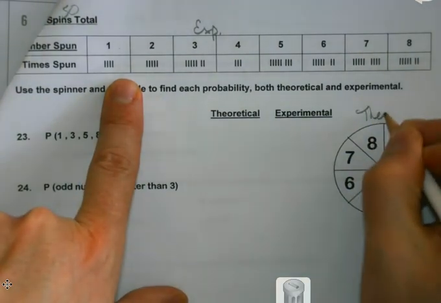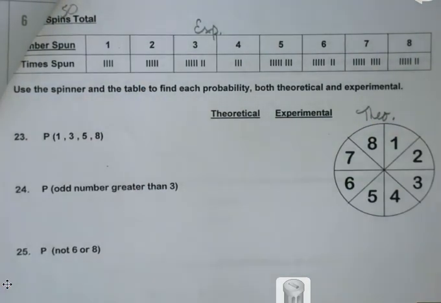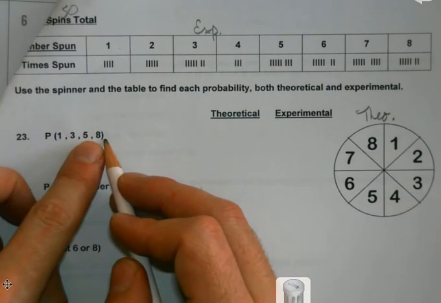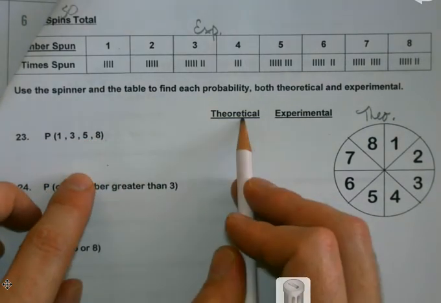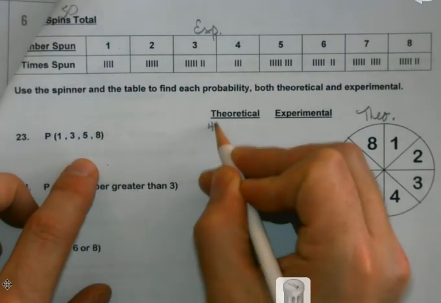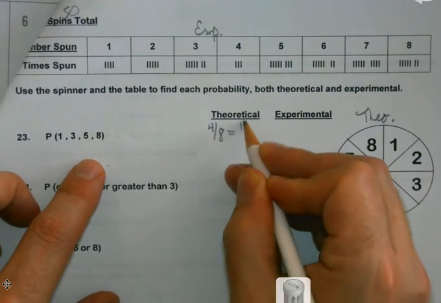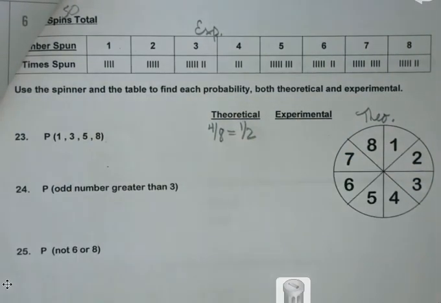And just looking at a picture of it and figuring this out would be theoretical. So the probability of me getting 1, 3, 5, or 8 theoretically would be 4 out of 8 because there's 4 numbers and there's 8 spots open. So theoretically, I have a 50-50 chance of getting one of those.